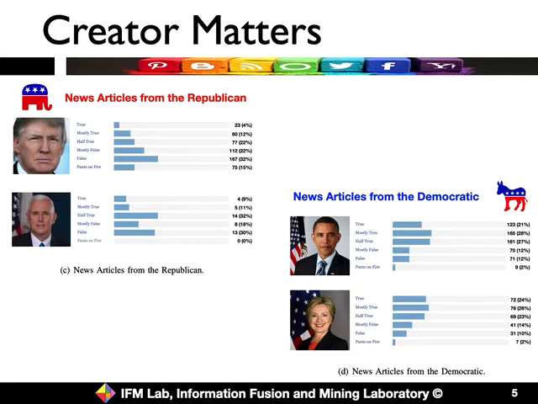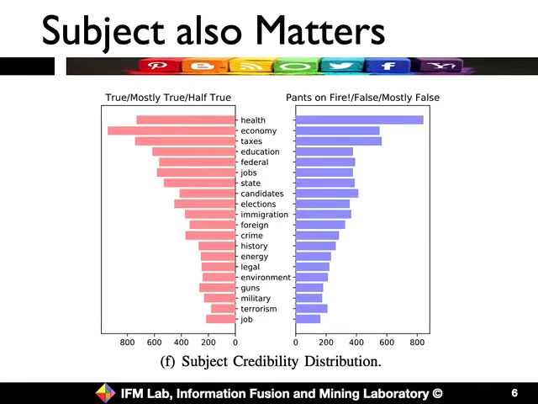However, news articles from the Democratic party seem more biased to be correct or true. We don't know if it is a bias created by the website or the dataset or not. However, we will take this as a ground truth for model building. It also shows that the creators may matter for the detection of fake news.